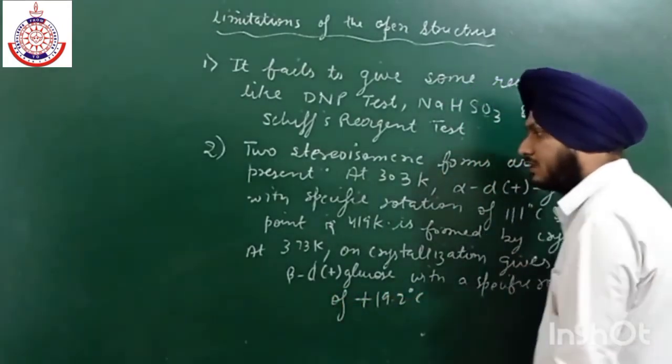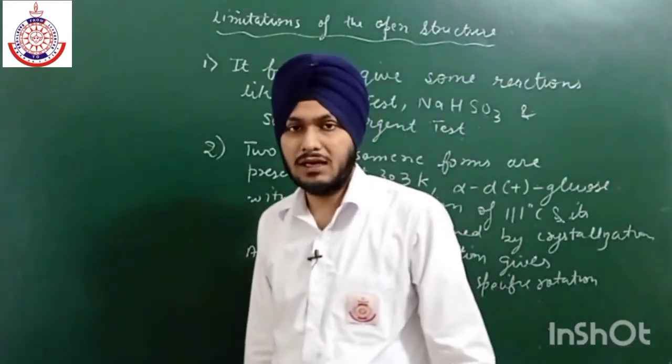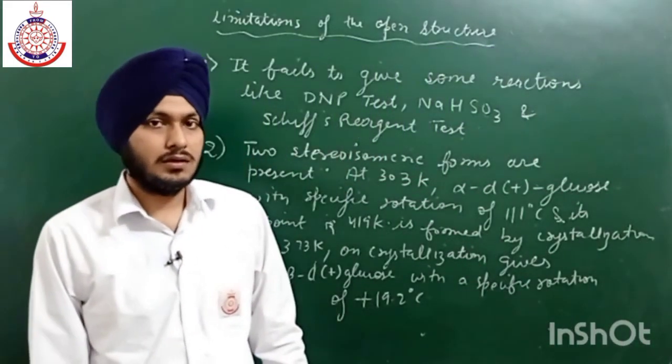So these are the two pieces of evidence that were found at that time.